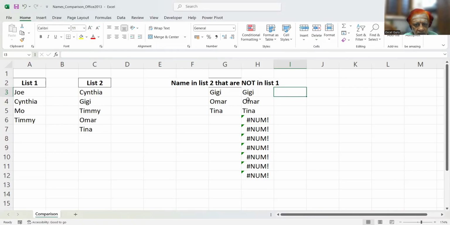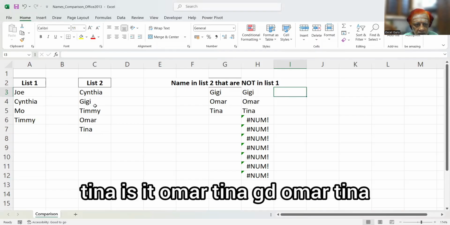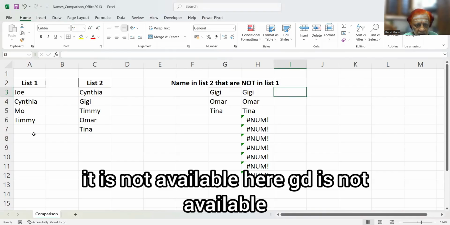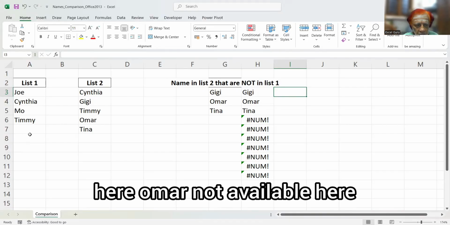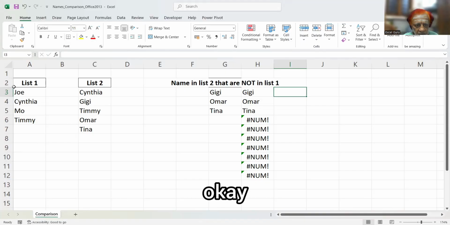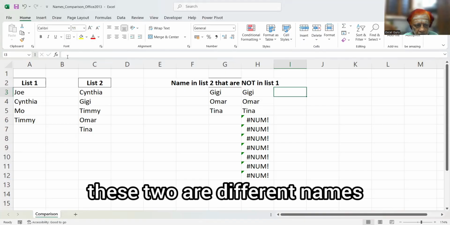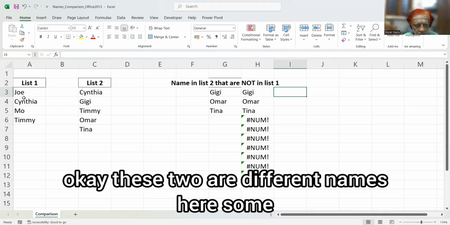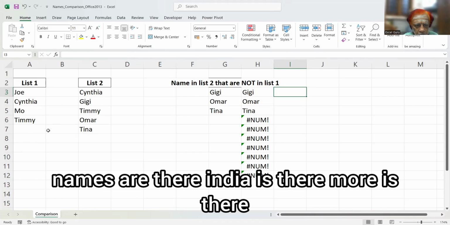See Tina, Gigi, Omar, Tina: Tina is not available here, Gigi is not available here, Omar is not available here. These two are different names. Some names are there: Cynthia is there, Mo is there.